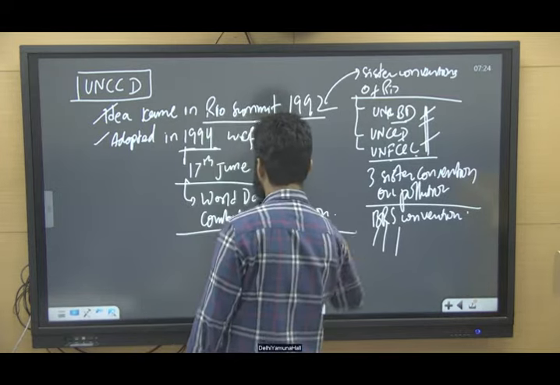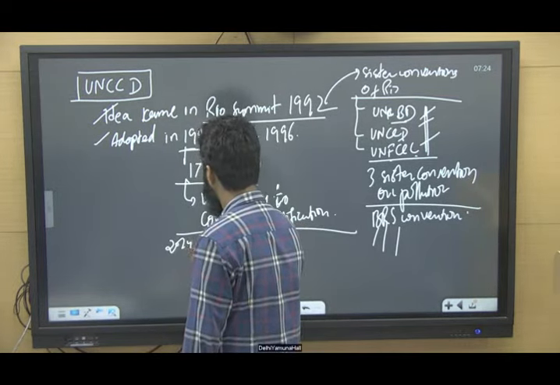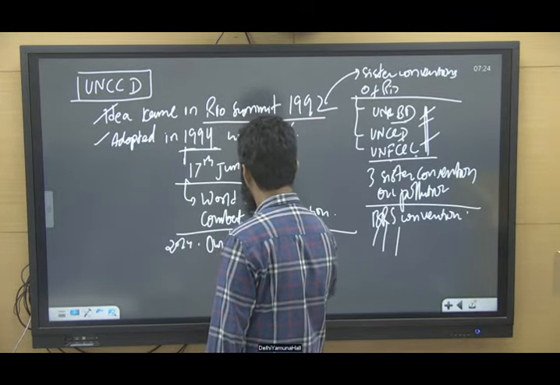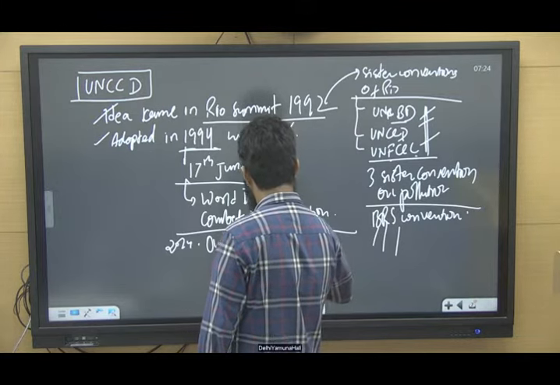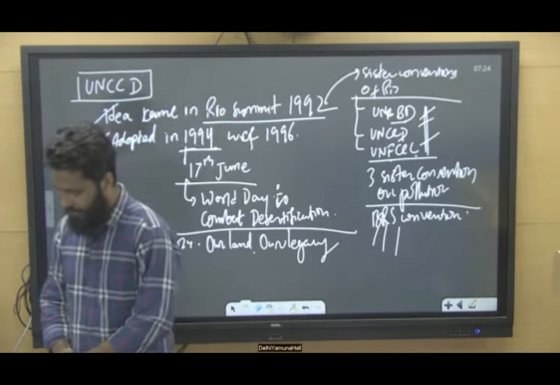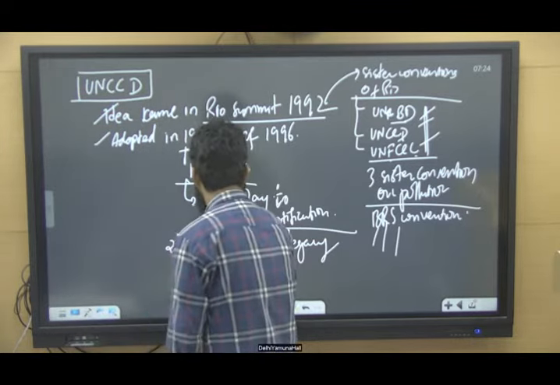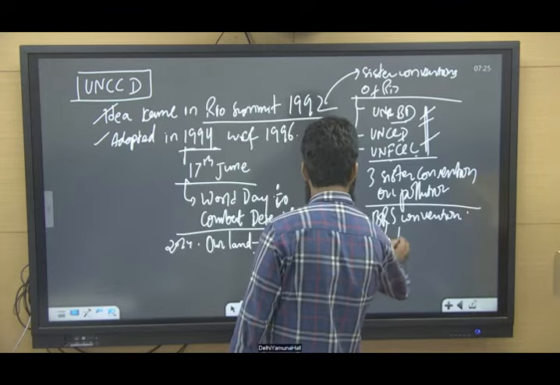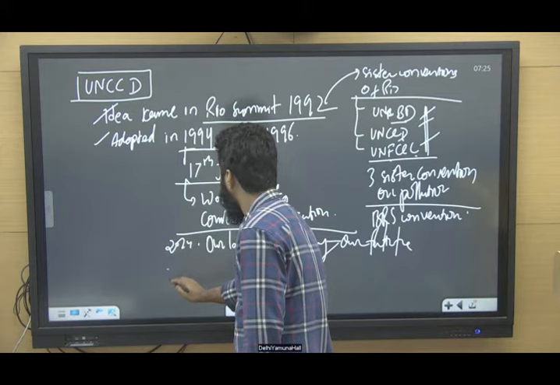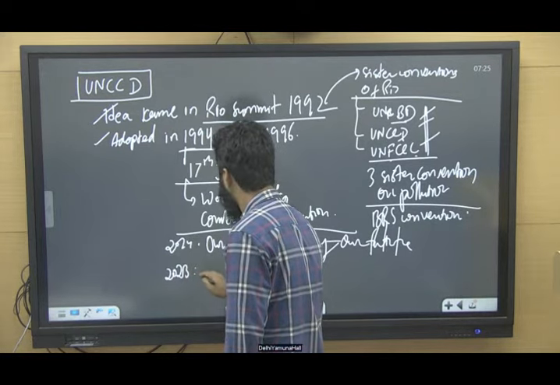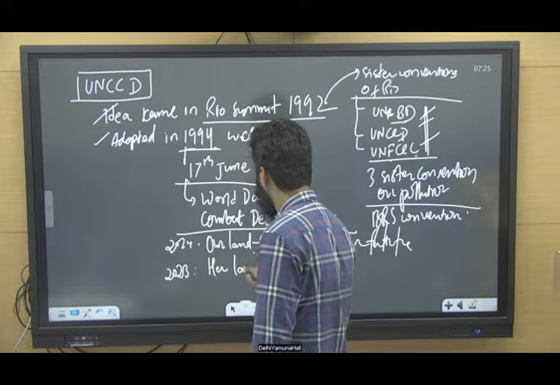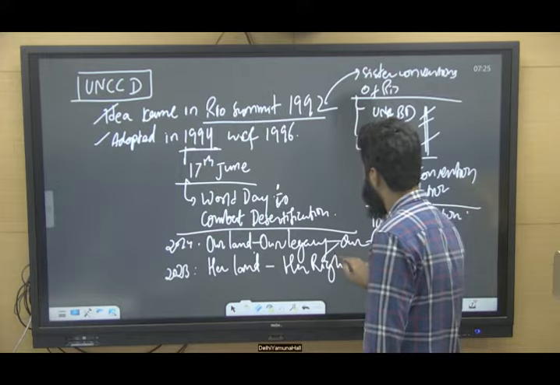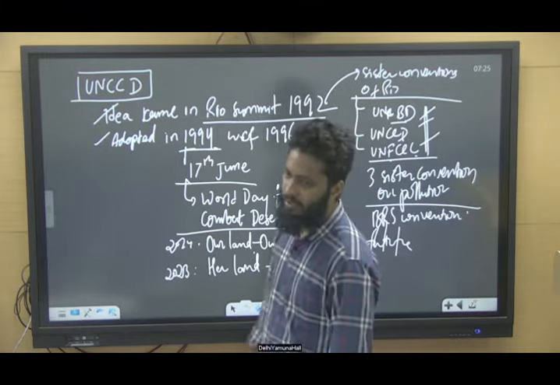The 2024 theme was Our Land, Our Legacy, Our Future. The 2023 theme was Her Land, Her Rights, focusing more on women, because desertification impacts people with gender bias, right?